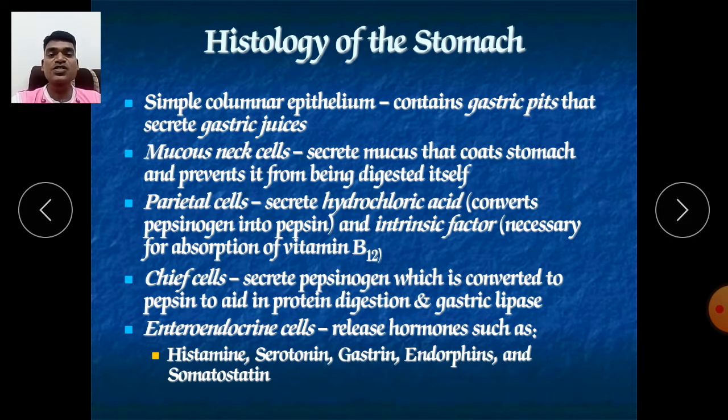There is one condition called achlorhydria. What is achlorhydria? When there is loss of HCl in your stomach, that condition is called achlorhydria. That's why we have to give HCl externally when you are ingesting food. At the same time we have to ingest dilute HCl also.